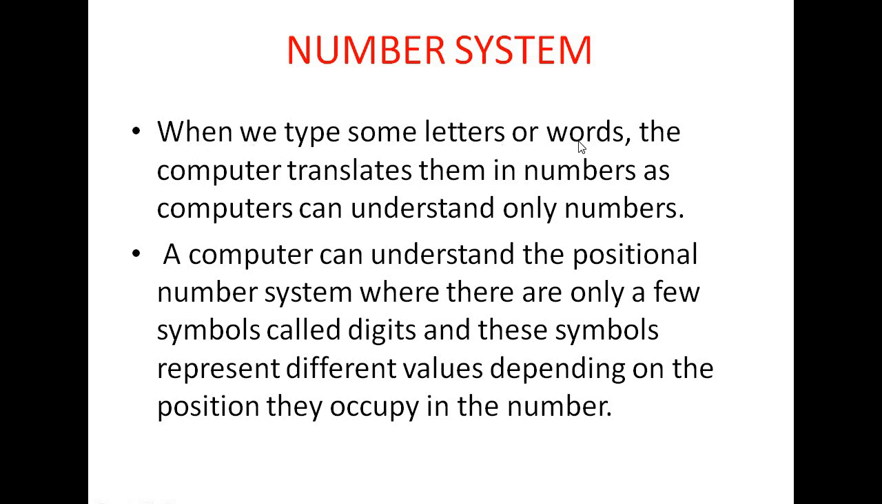When we type some letters or words, the computer translates them into numbers, as computers can understand only numbers. This means that whenever we write something in your computer, it cannot understand the textual things or the letters, because the computer only understands the numbers, binary numbers. That means only two numbers, that is 0 and 1. So whenever we are writing something in your computer, that language must be translated into binary language.